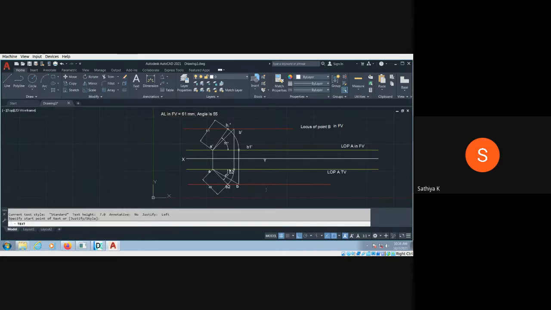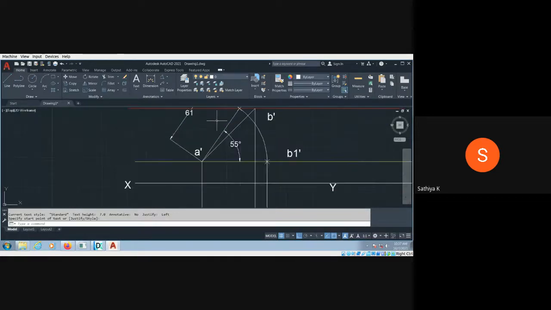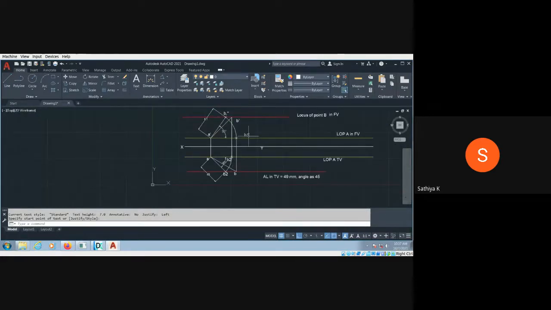Here also, apparent length in top view, PV, 49 mm. Angle is 45 degrees. So by using the graphical method like that, we can calculate. That is very simple. If you know the locus of the point, we can easily obtain the answer.